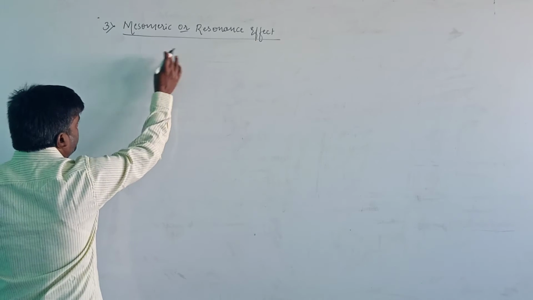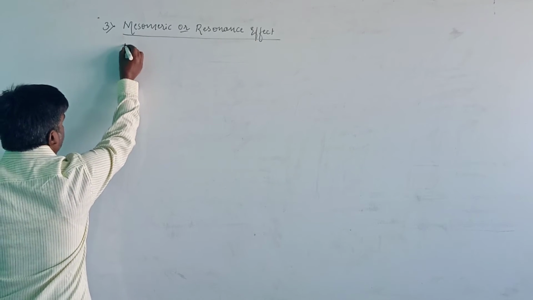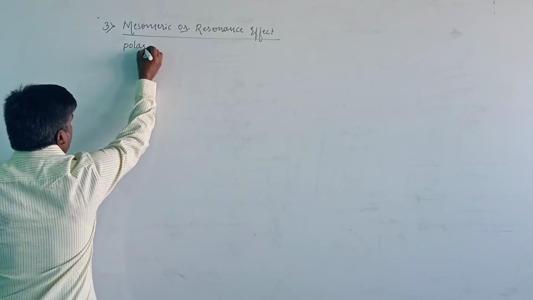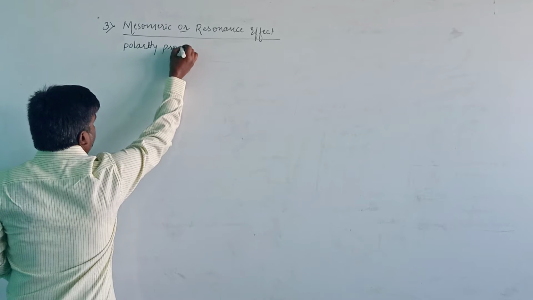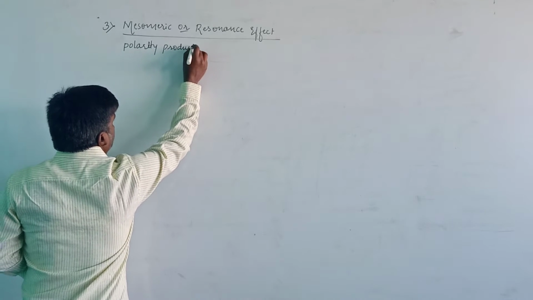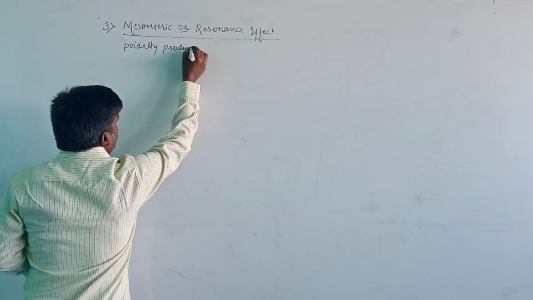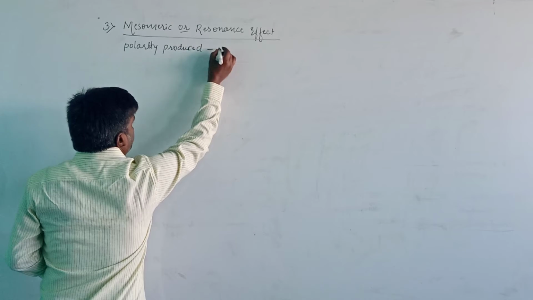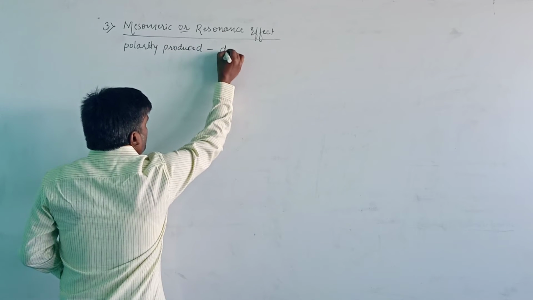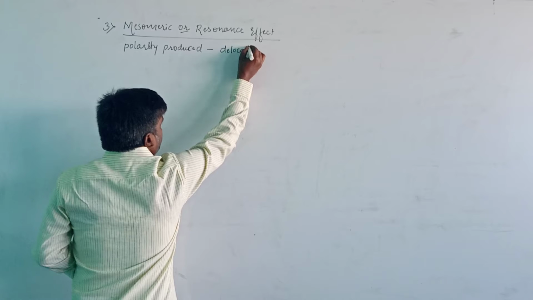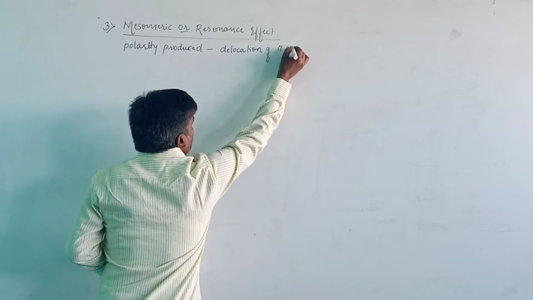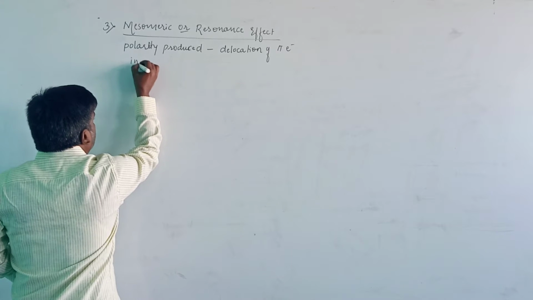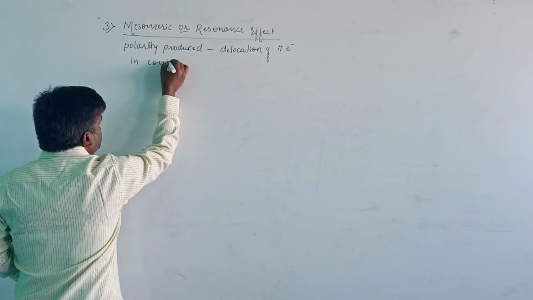The mesomeric or resonance effect means the polarity produced due to the delocalization of pi electrons in a conjugated system.